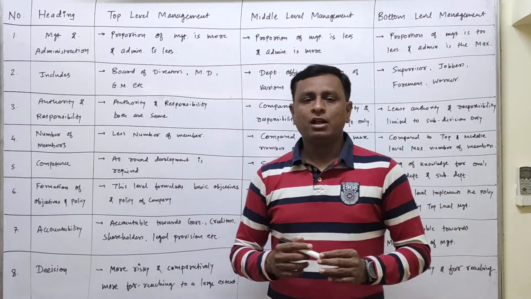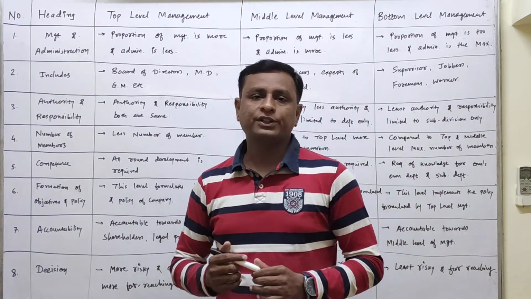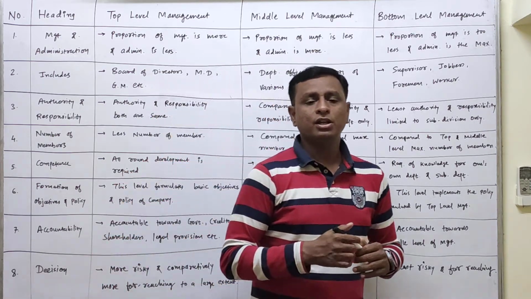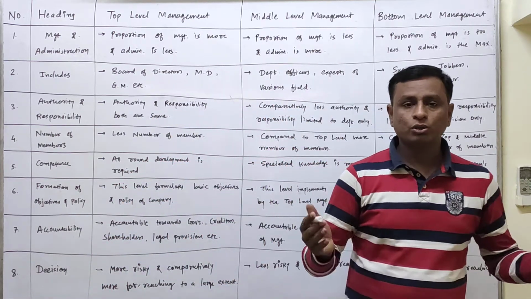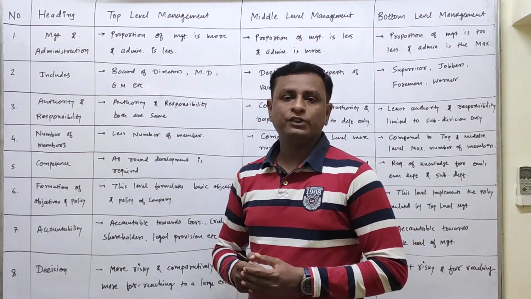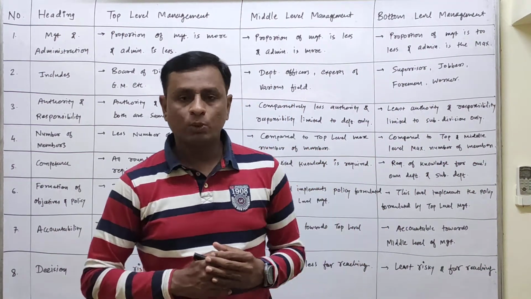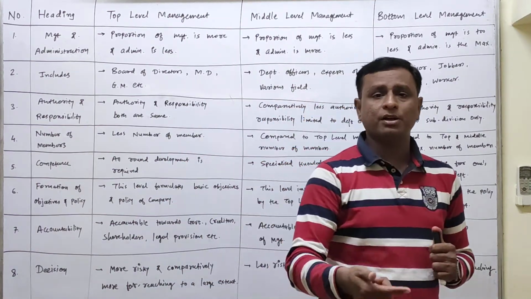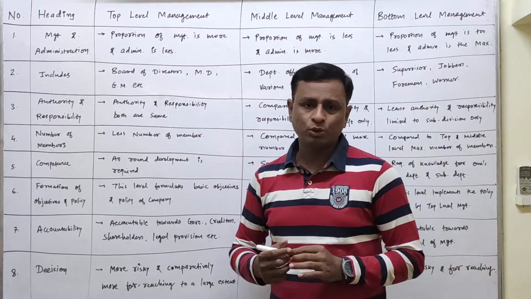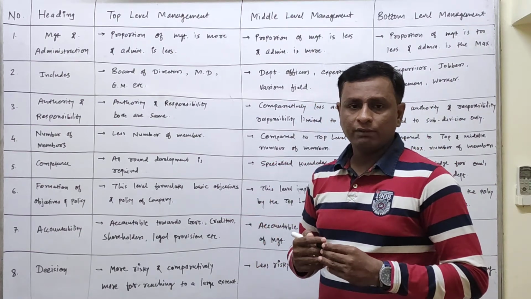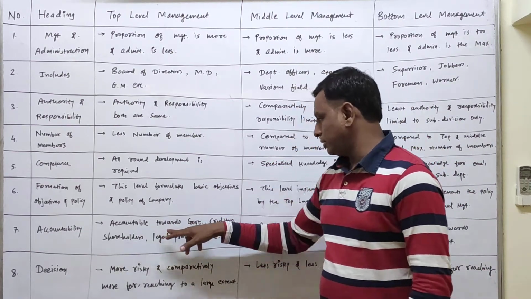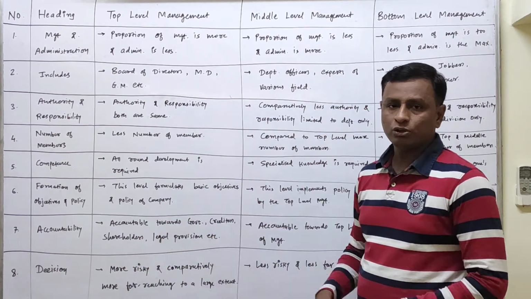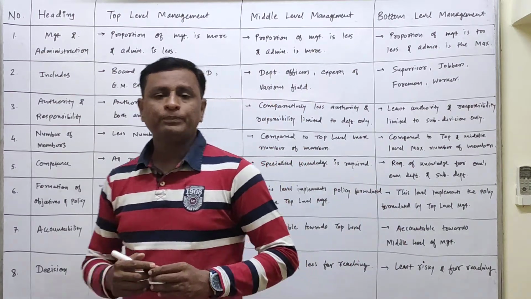Stakeholder means all the parties who have an interest in the business, or a connected interest to the business, are included in the word stakeholders. So top level management has responsibility towards government, creditors, shareholders, suppliers, customers, employees. Everyone can be included at the stakeholder level. So accountable towards government, creditors, shareholders, and legal provisions also. They have to comply with the legal provisions.